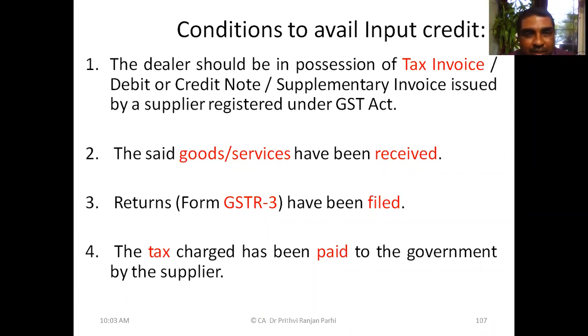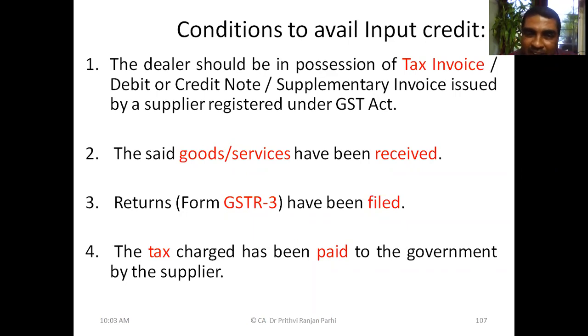That is one thing, a tax invoice is required. Second thing is that the goods or services must have been received. That means the supply must have been received. If you have received the supply, then only you can take ITC. Third thing is that returns, that is GSTR 3, we'll learn various kinds of returns subsequently in the returns chapter, must have been filed. The supplier must have filed GSTR 3. Fourth point is that the tax charged must have been paid to the government by the supplier.